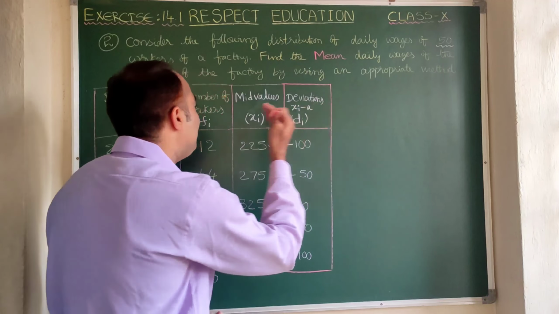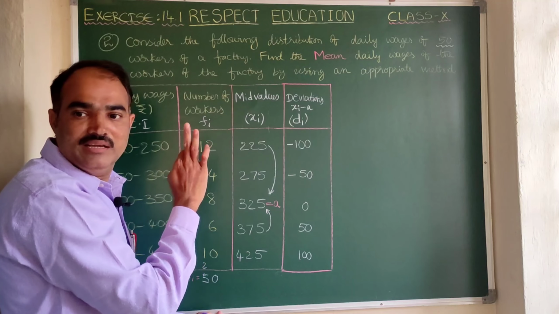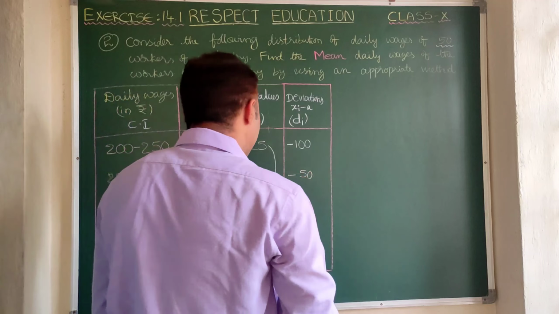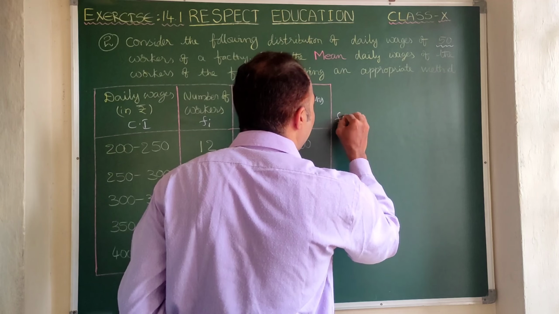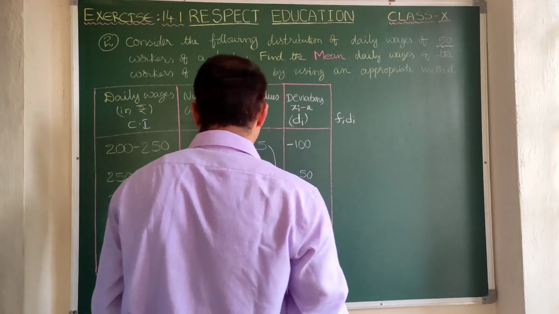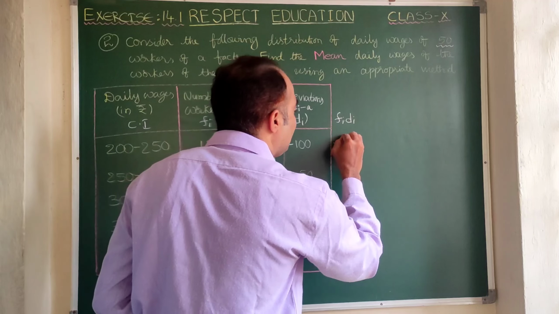Is it clear? As we have decided to follow the assumed mean method here, I have stopped at di. So I am multiplying di with fi. That is the last column, fi into di. Now minus 12 into 100 is minus 1200.